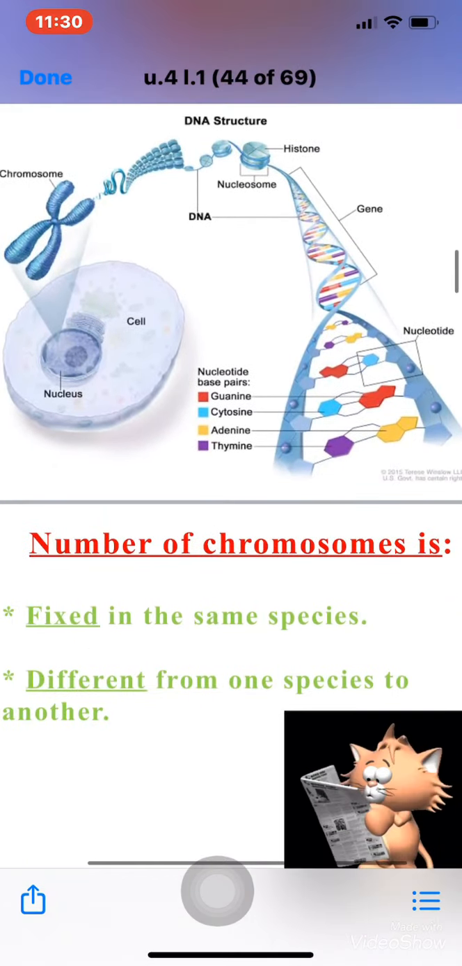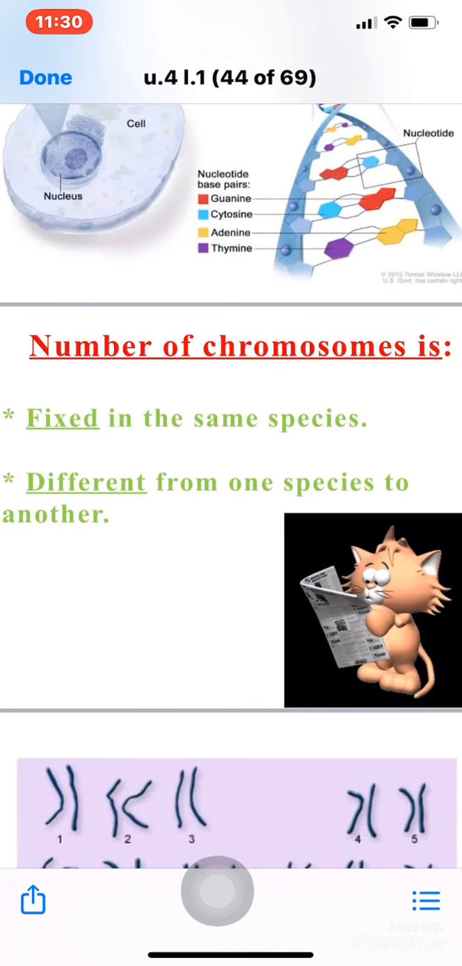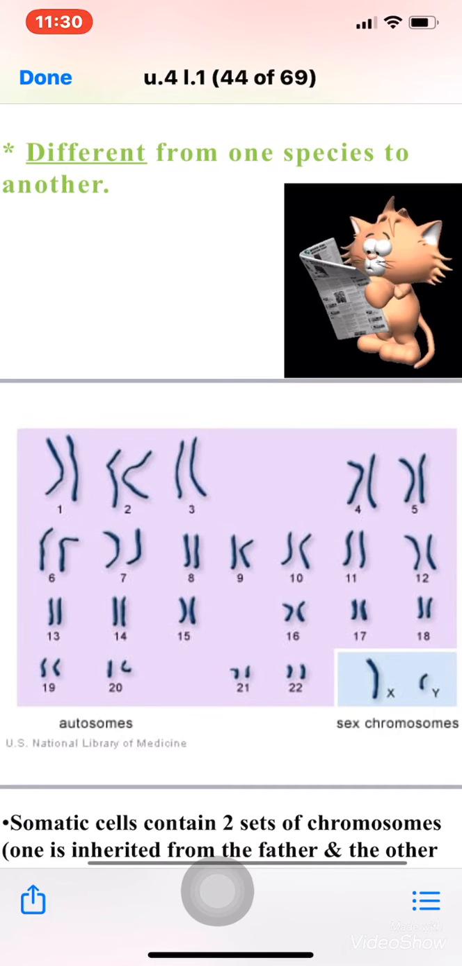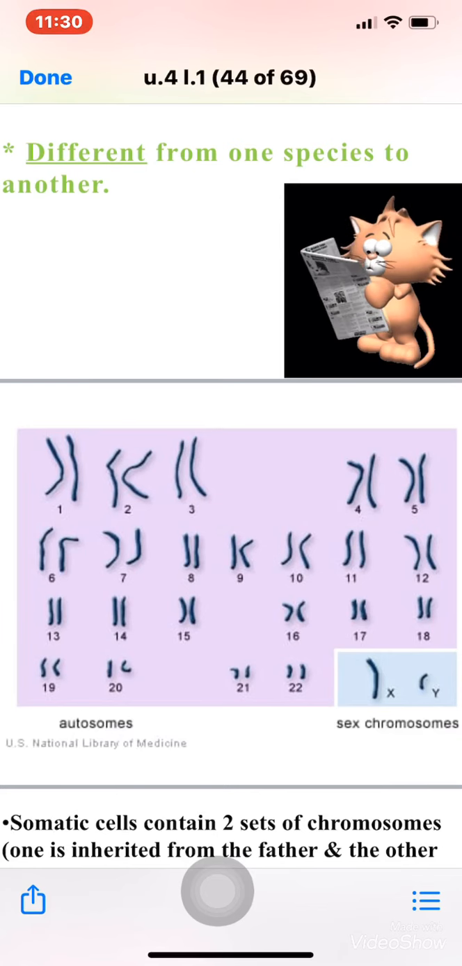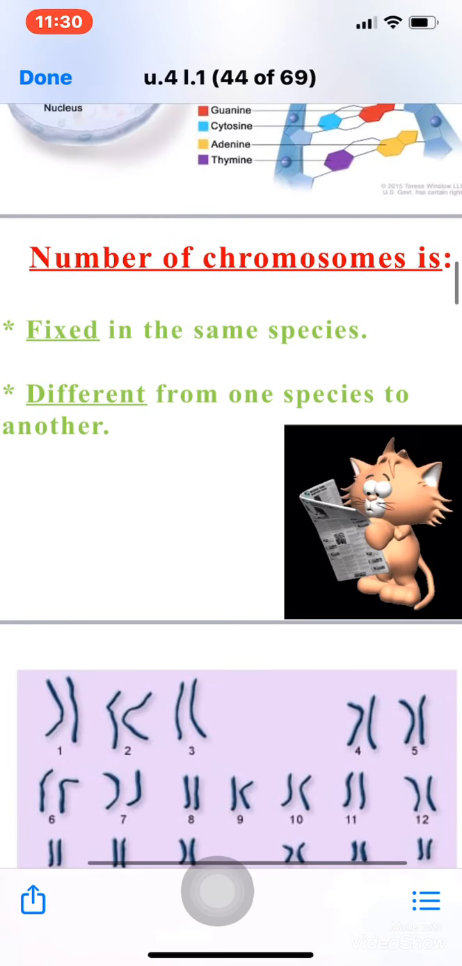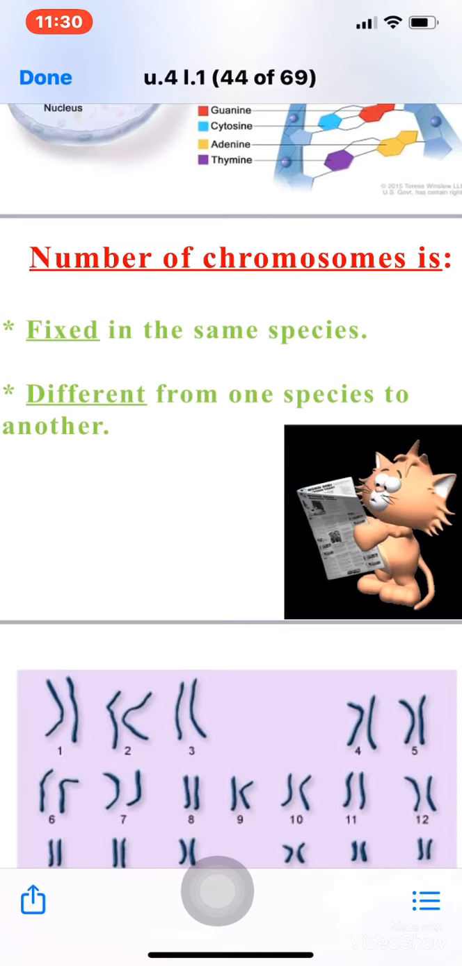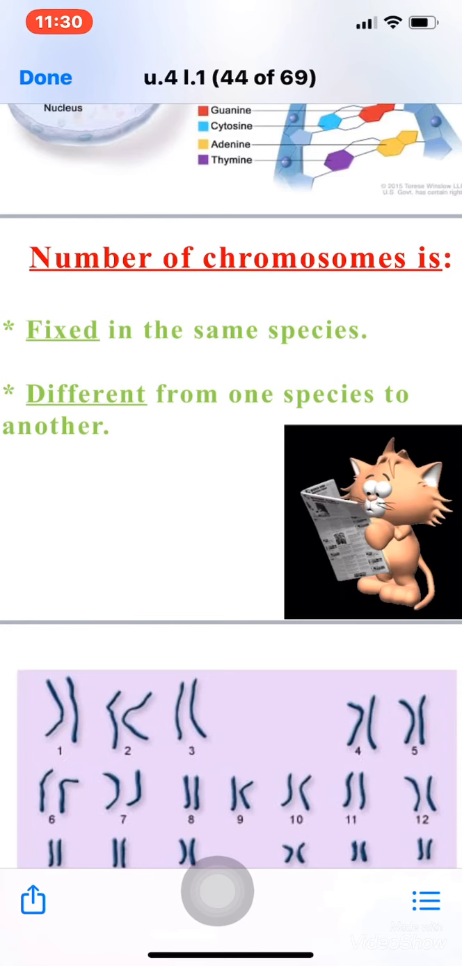What's the number of chromosomes? The number of chromosomes is fixed in the same species while different from one species to another. What's meant by this? It means that, for example, in the human being, we have 46 chromosomes, or 23 pairs of chromosomes. All the human beings in the world have 46 chromosomes, while cats don't have the same. Dogs don't have the same number. They have different numbers. So it's fixed in the same species while different from one species to another.